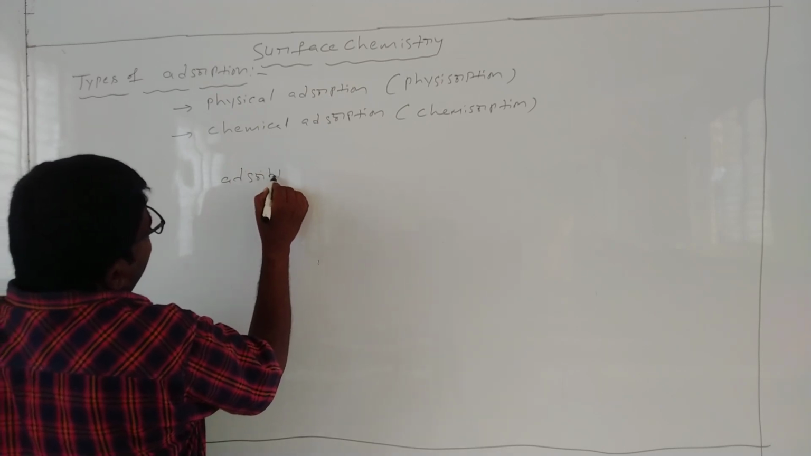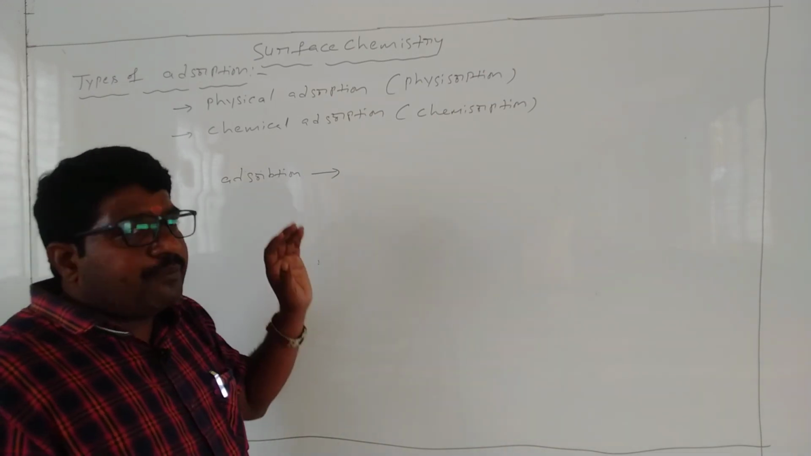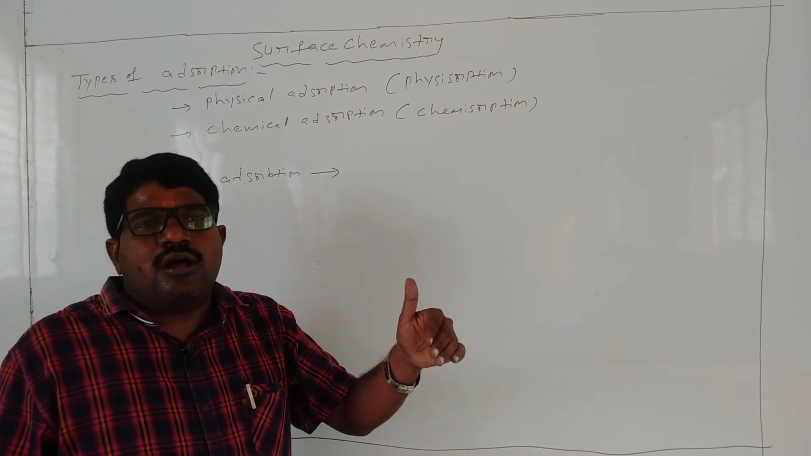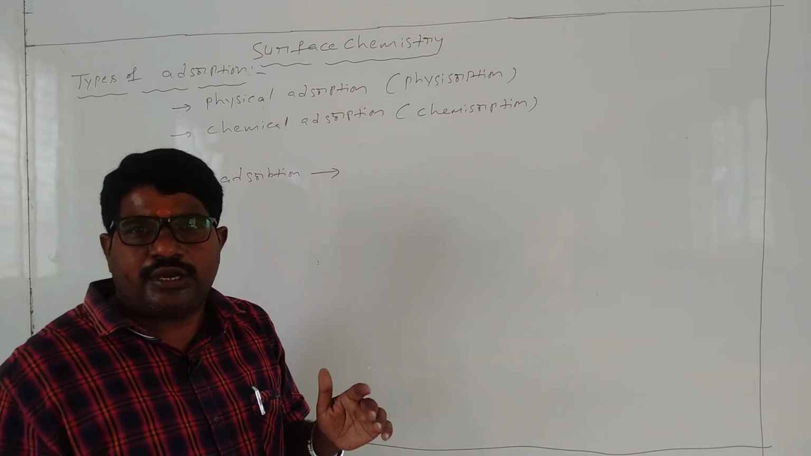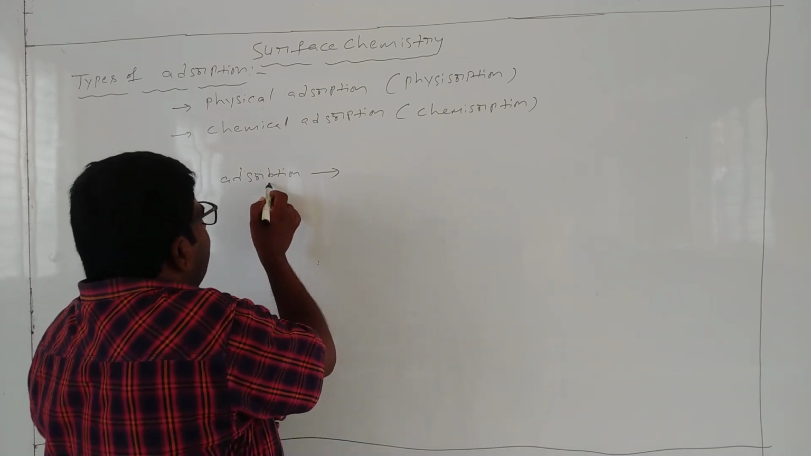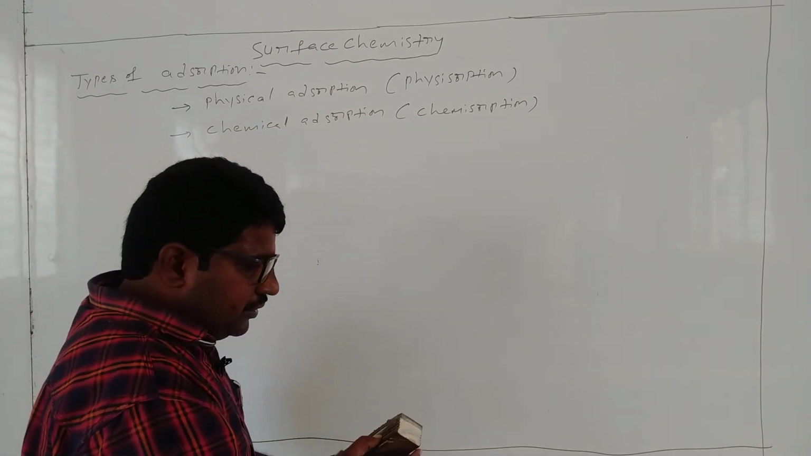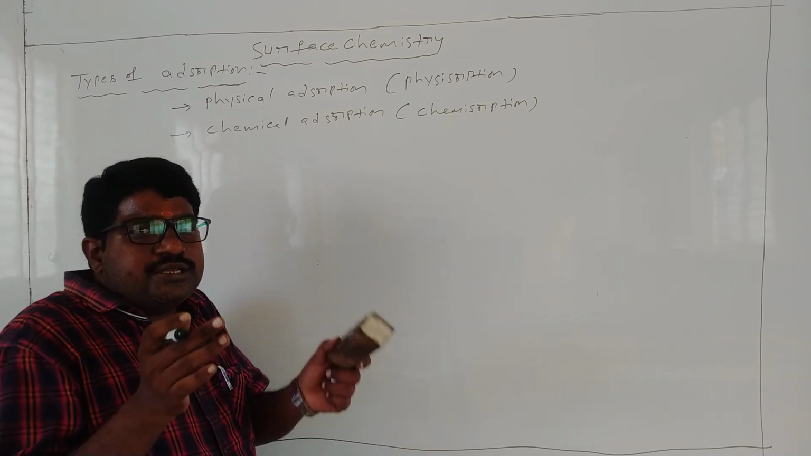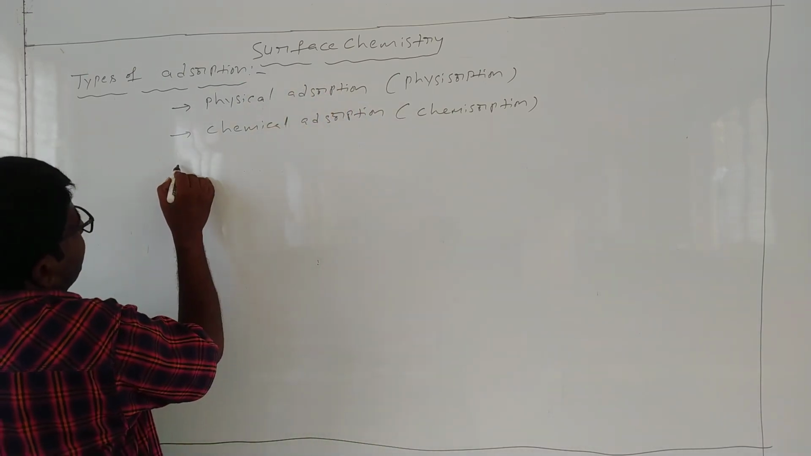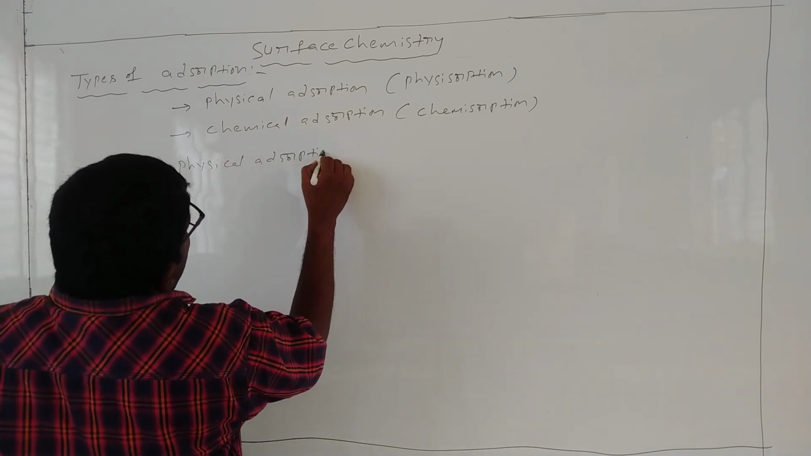Generally, when adsorption takes place, adsorbate molecules accumulate on the surface of the adsorbent molecules. So the adsorbate and adsorbent bind, and the process of adsorption takes place. Here, based on the intermolecular force or bond, you have to explain physical adsorption and chemical adsorption. What is physical adsorption?